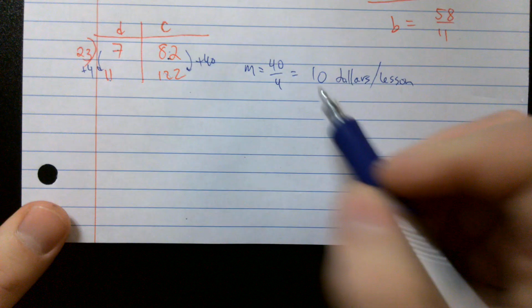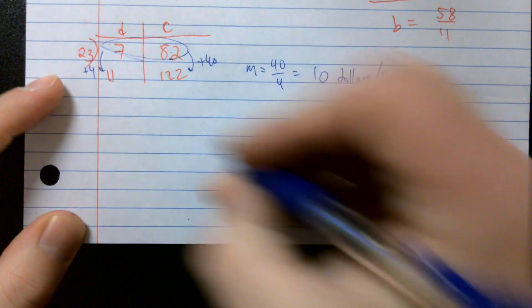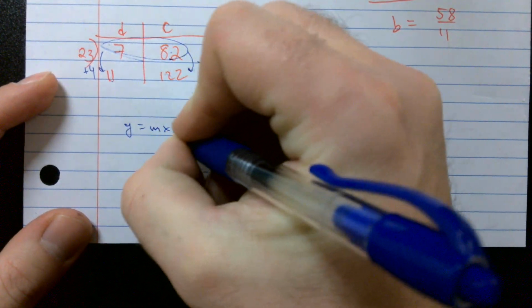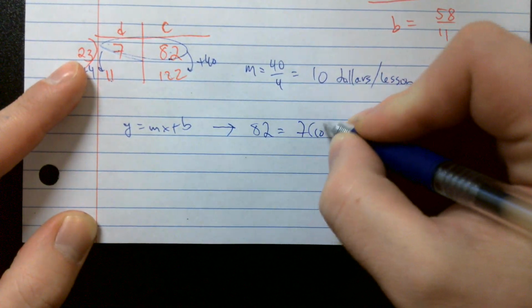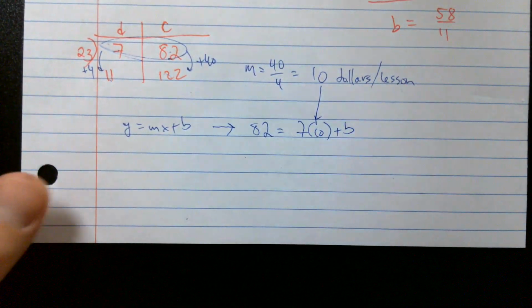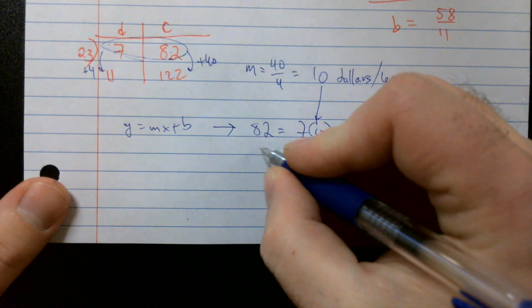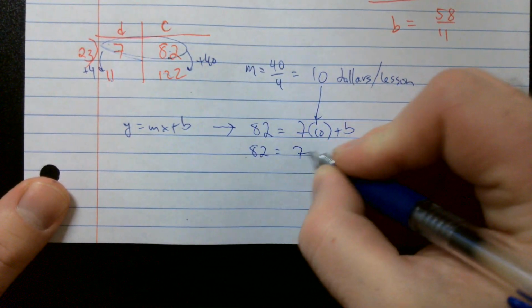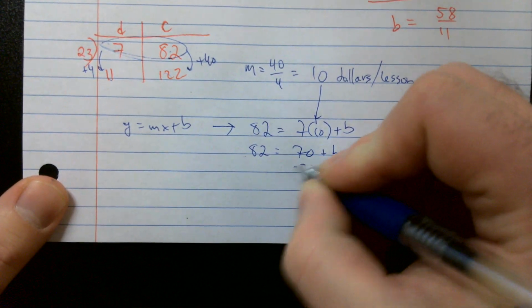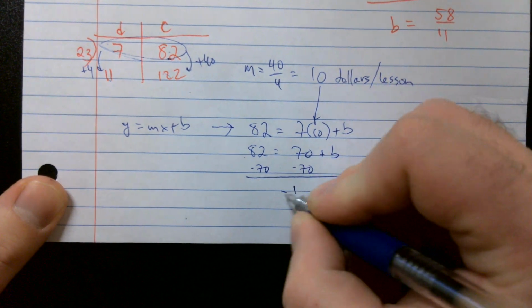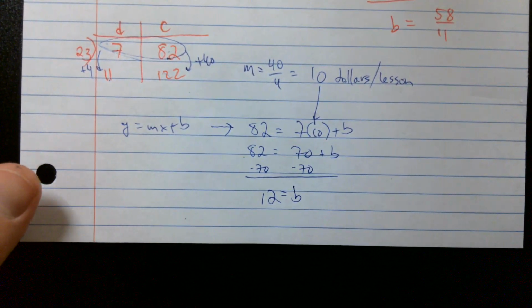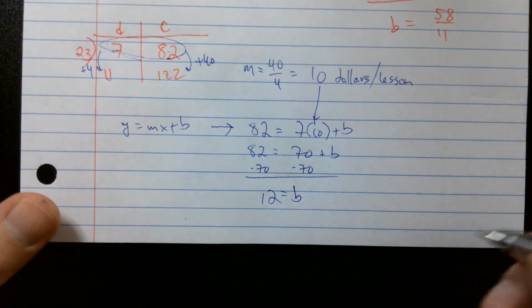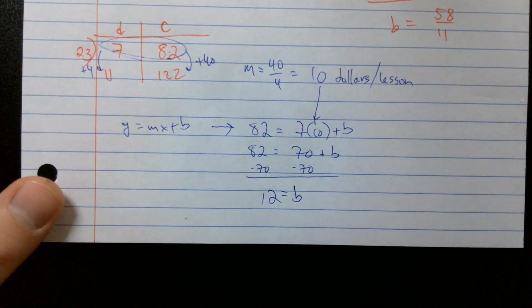Okay? If I've got my m here, I can take one of these points. y equals mx plus b turns into 82 equals 7 times 10 plus b, because my m is 10. What's 7 times 10? 70. What's 82 minus 70? 12. So I get b is equal to 12. Right? What might that 12 represent here? Tax?